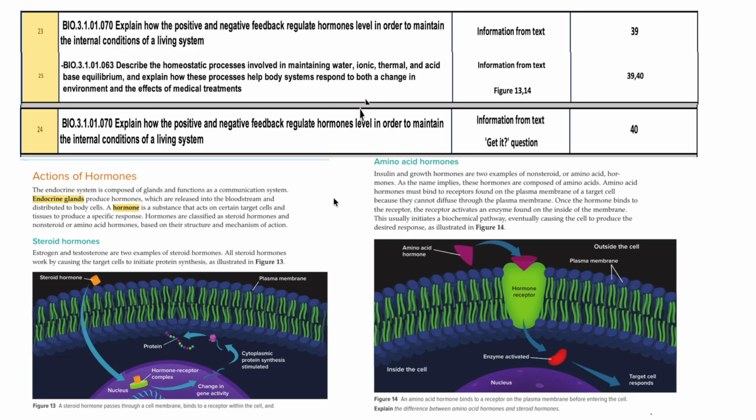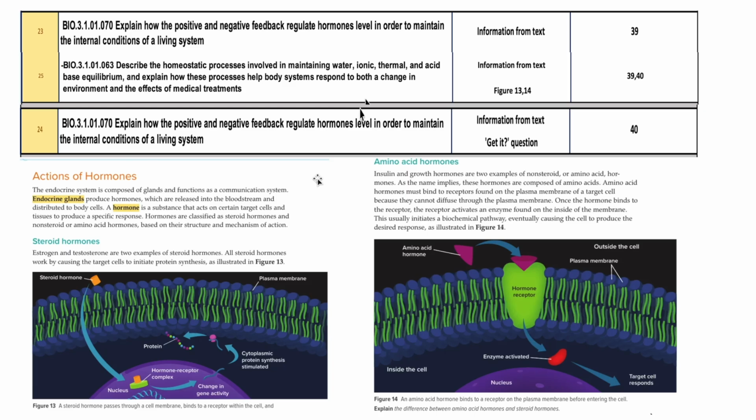So what is the endocrine system? The endocrine system or the endocrine glands are the ductless glands, right? They do not have ducts, so the hormones are released into the bloodstream. The endocrine glands are ductless glands that produce the hormone and release it into the bloodstream because they don't have ducts.